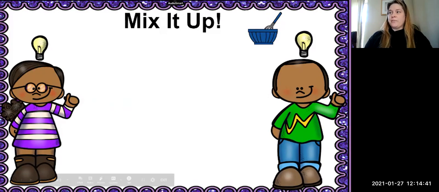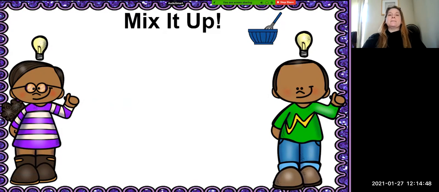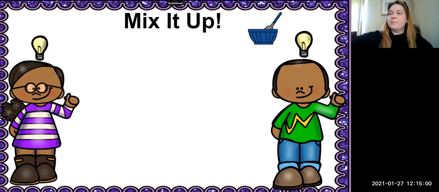So our first word today is the word hope. Hope. Now I want you to think about the word hope, but change the p to m. What will the new word be?